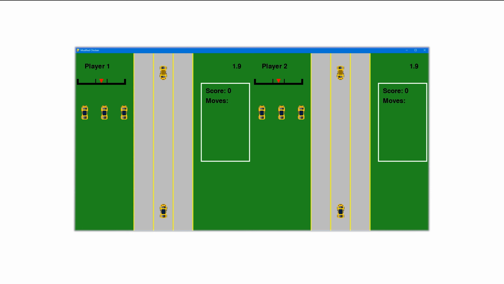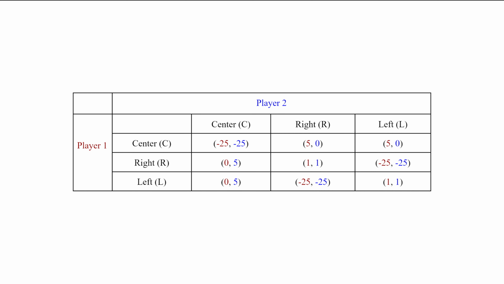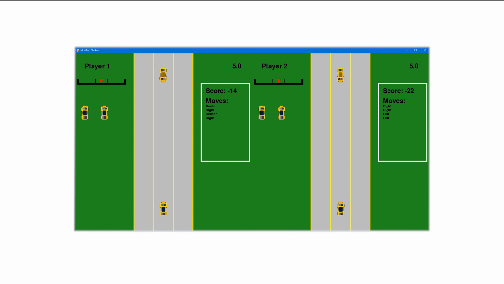Our game is specifically an iterated modified game of chicken. Each game has three distinct rounds. The first is a simple 3-second planning phase, where players can reset from the last game and plan their next move. The next phase is a 5-second decision phase, where the player's cognition is read and aggregated by the brain-computer interface, or BCI, to determine what action the player will take. More on that later. The players have three distinct actions which are left, right, and center. The payoff matrix for this game is displayed on screen, where each outcome changes the player's score by a specified number of points. The final phase of the game is the simulation, where the players can visualize the results of their actions.